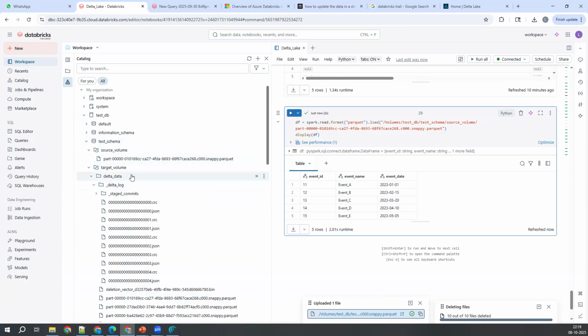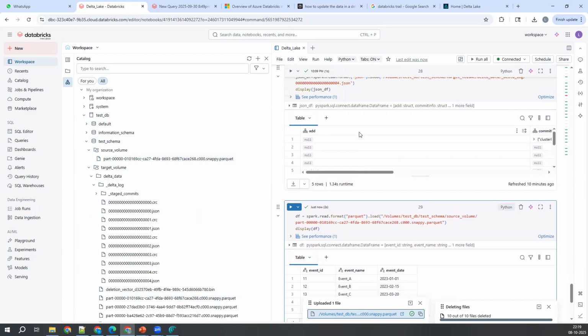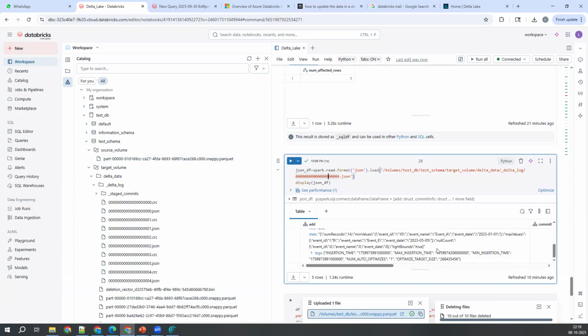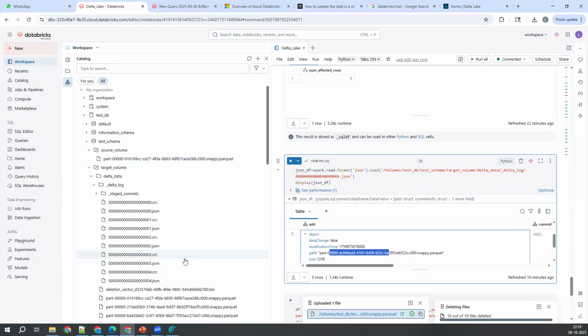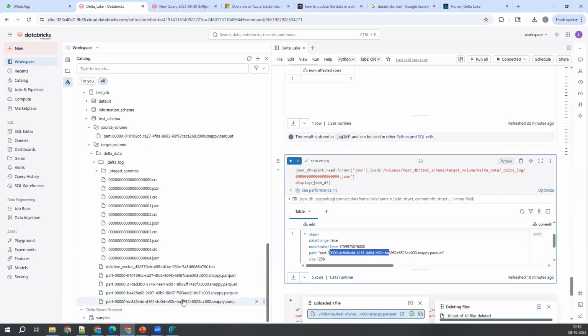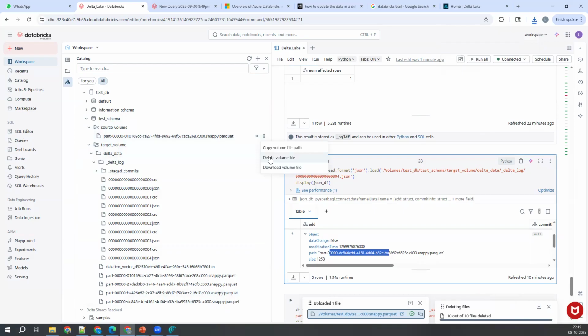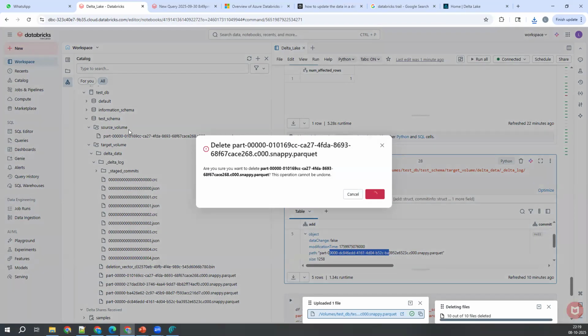For that, if I expand this one and try to read that 4.json, it will show which file it has added. Now see, this is the one, 523C. This is the file it has created. This is the optimized file. Now let me download this volume file, and then let me delete this one, delete the volume file.